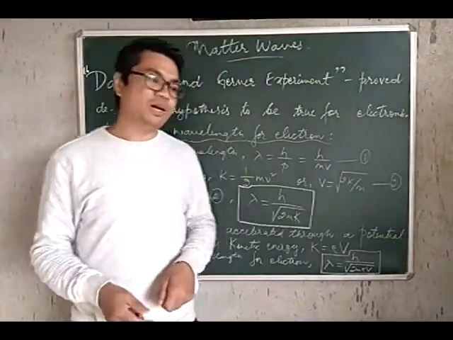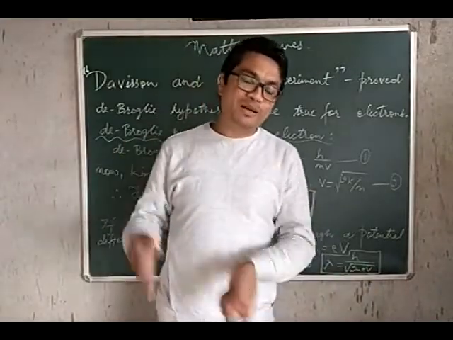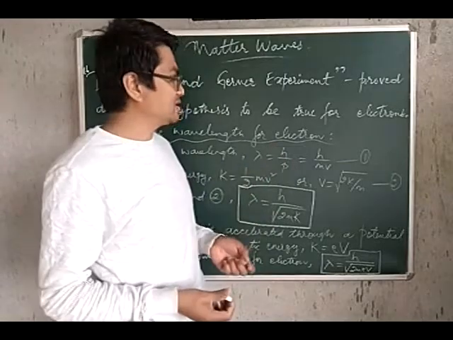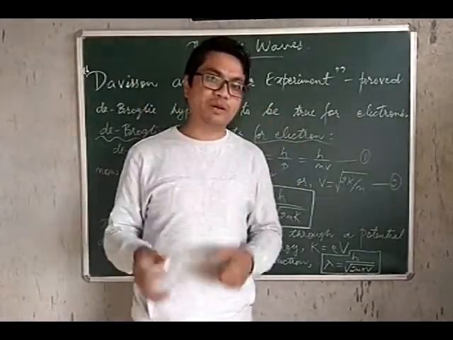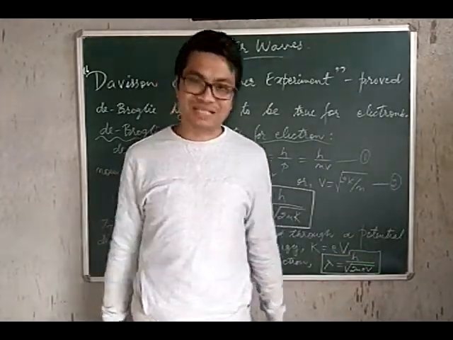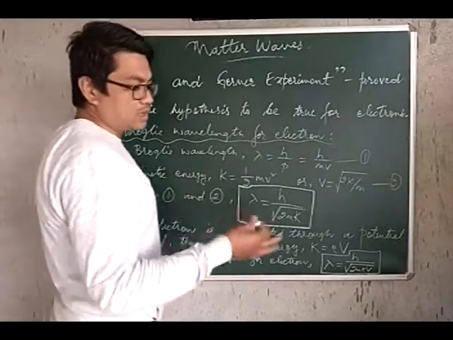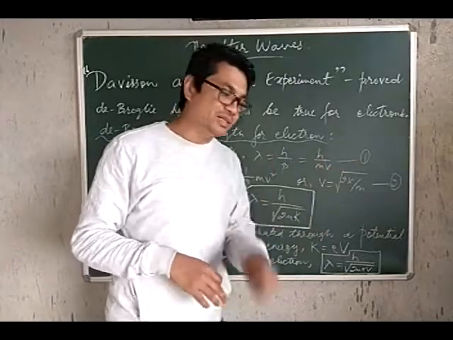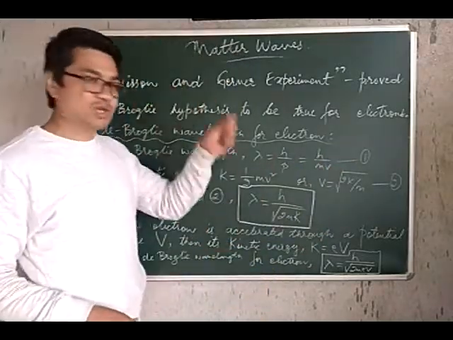So sometimes you will be asked, name one experiment or phenomenon which proves de Broglie's hypothesis. So you will have to write Davisson and Germer experiment on electron diffraction. If you write electron diffraction, it will be more precise. Okay, so since electrons could be shown to exhibit wave properties from the Davisson and Germer experiment,